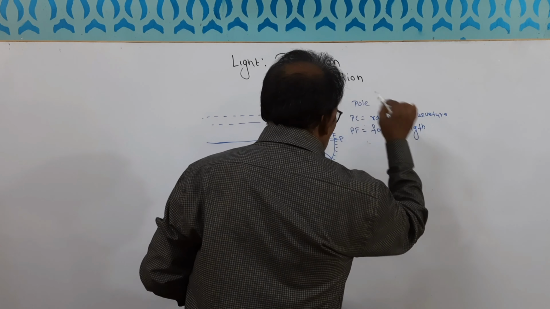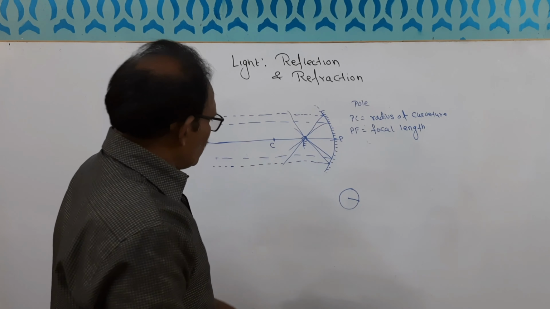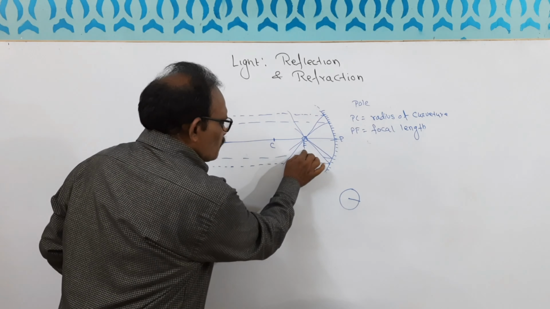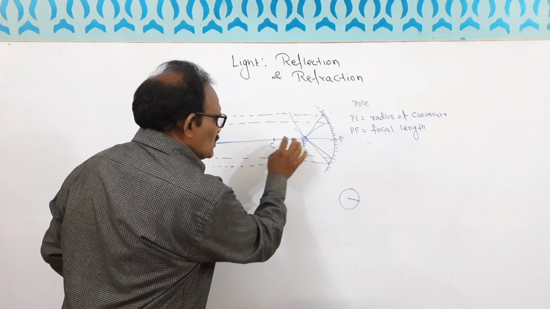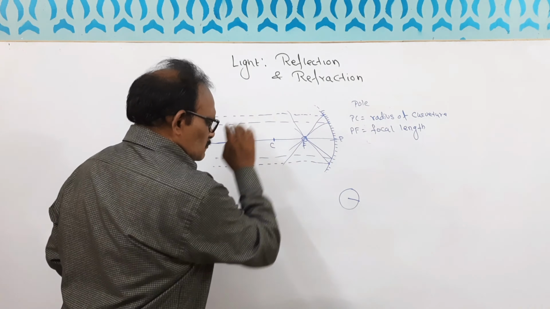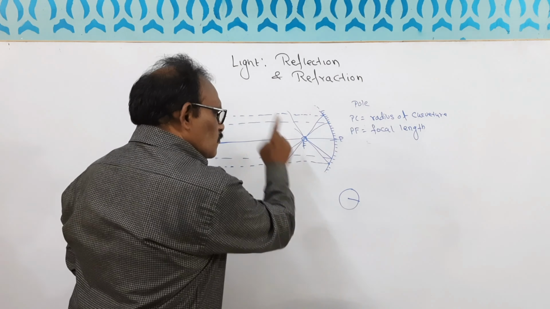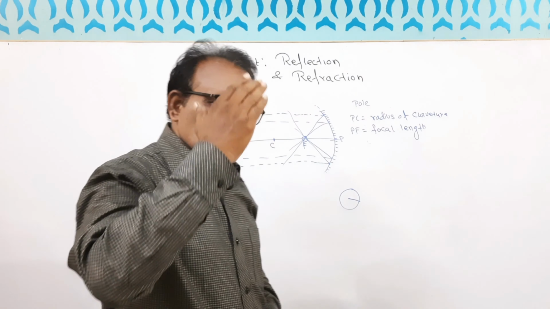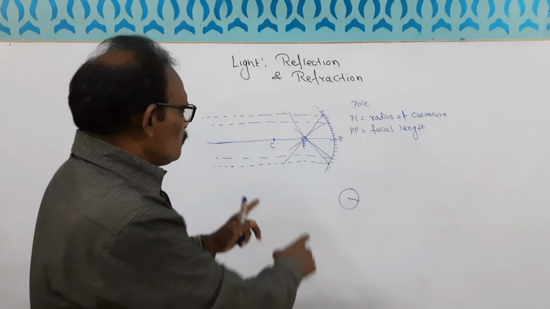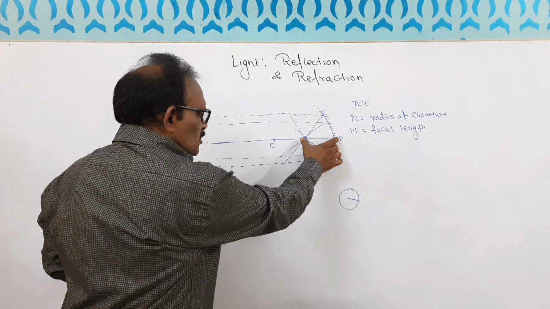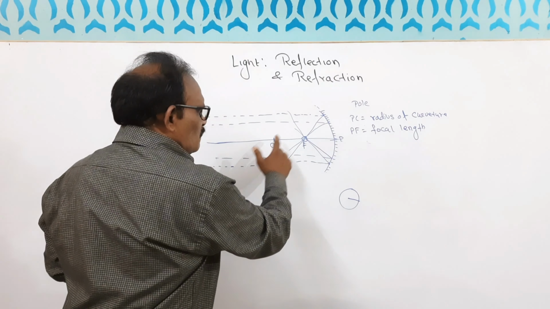Now the interesting point here is that this F will lie exactly at the center of P and C. If suppose this is 10 centimeter, it will fall at 5 centimeter. Exactly half. This PF is half of PC.